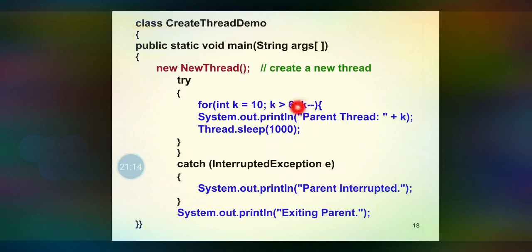And here this try block is used to make the parent thread sleep for 1000 milliseconds. And here again, from 10 to 6 the parent thread plus the value of k will be printed, and here the parent thread will sleep for 1000 milliseconds. And here also again the catch of InterruptedException, and finally "exiting thread" is the message.